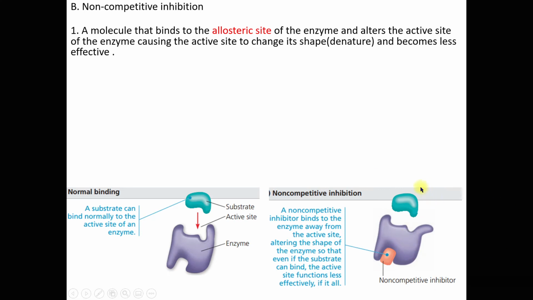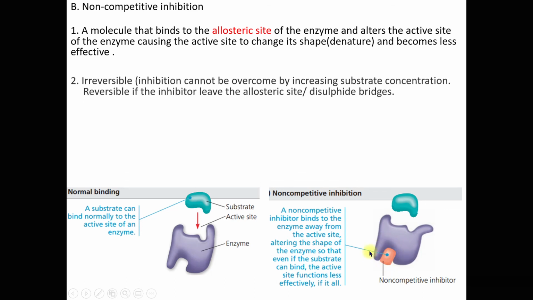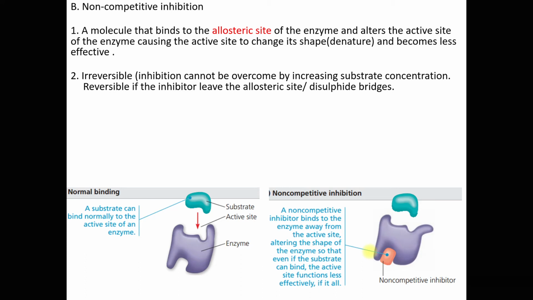You can see in this diagram how the substrate cannot bind with the enzyme active site because the active site of this enzyme is already changed. The shape of this active site is already changed due to the binding of this non-competitive inhibitor with the allosteric site of the enzyme. So non-competitive inhibition is irreversible, and the inhibition cannot be overcome by increasing the substrate concentration.